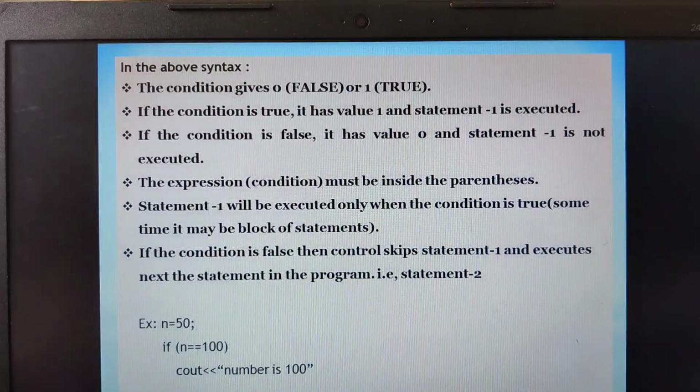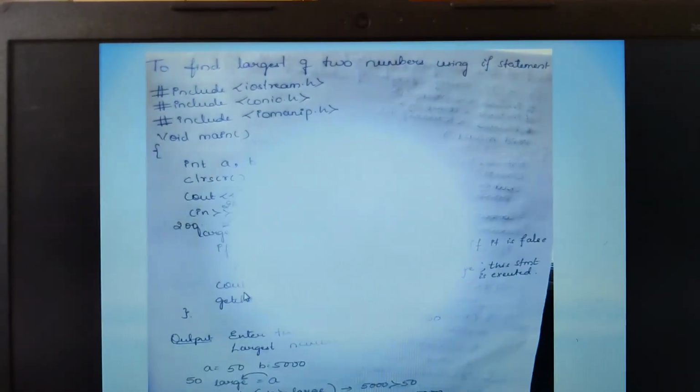Moving on to the programming example. Here I have given the simple if statement, how we write it in terms of a program. Now let us see the programming example itself.